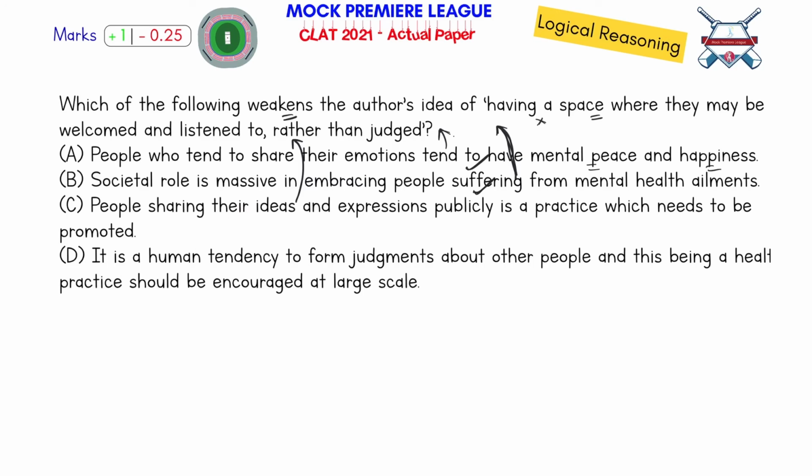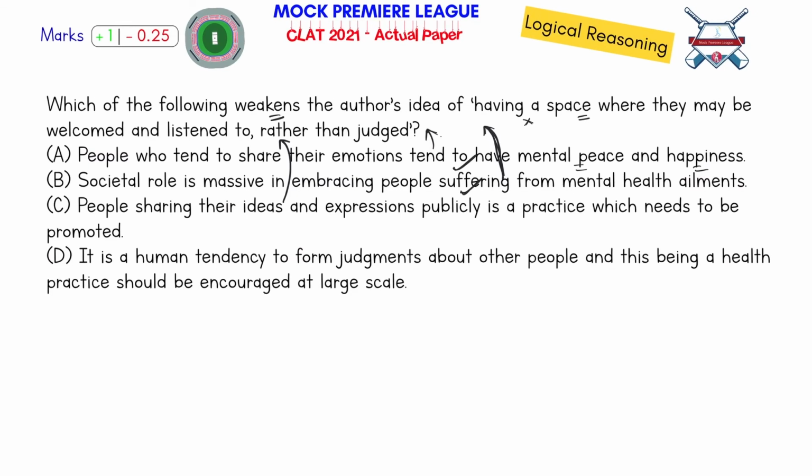It is human tendency to form judgments about other people. Yes, and this being a healthy practice, it should be encouraged. The author is saying you should not judge them, but this argument is saying it's a human tendency to judge people and it's a healthy practice that should be encouraged on a large scale. So if you judge people, it's good, it's a healthy practice.